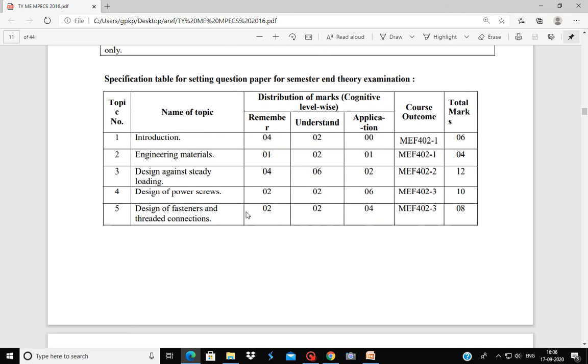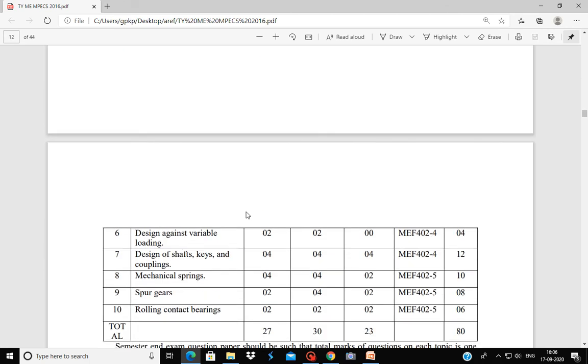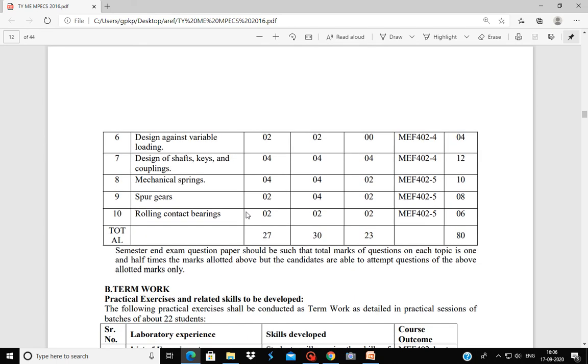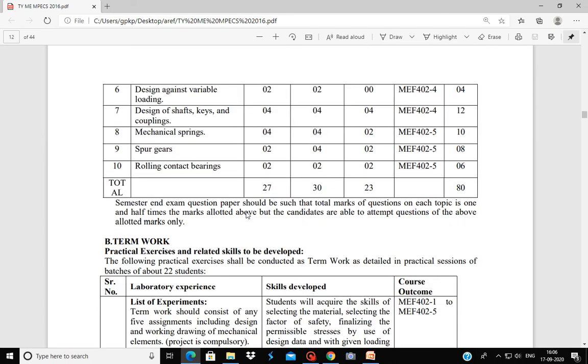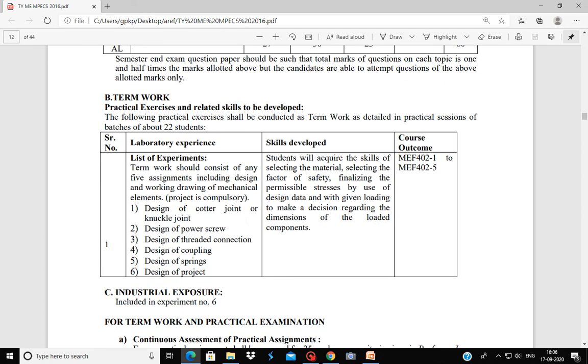So throughout this course we are going to study design of different machine elements. So this course is element design. Primarily this is an element design. We are not going to design a complete system in this course. This is a diploma level course and it is expected from a diploma student that he should be able to design small elements or basic elements, those elements which are used in almost all mechanical assemblies or systems.